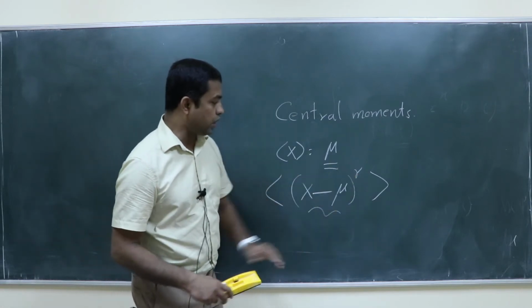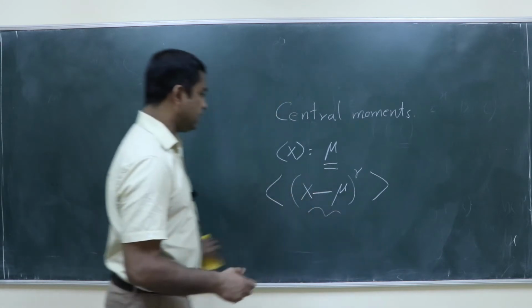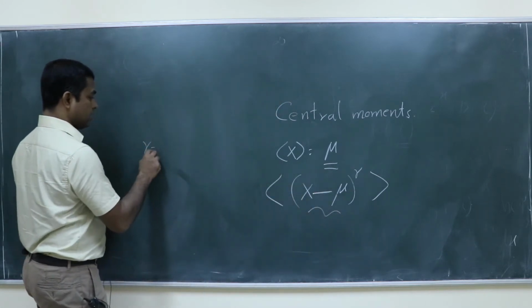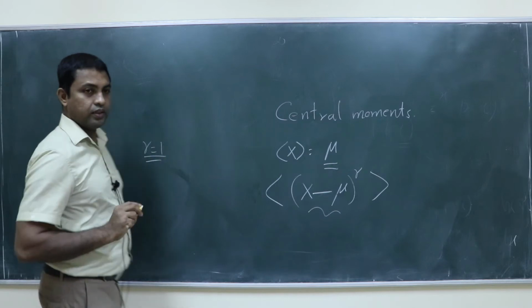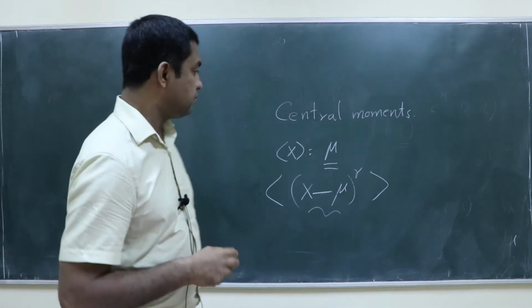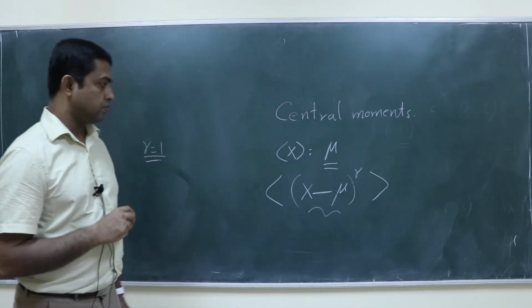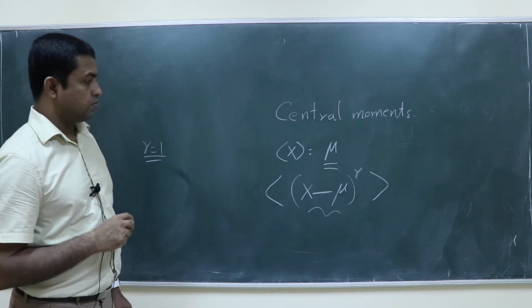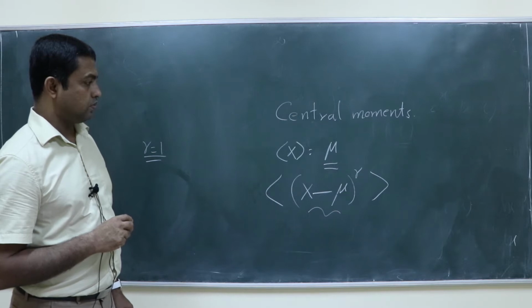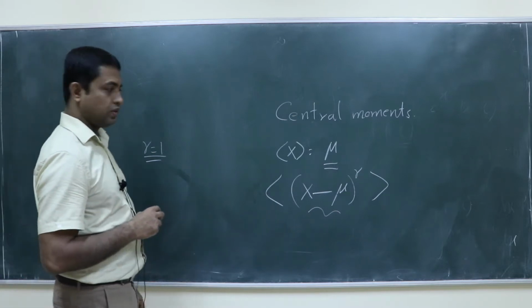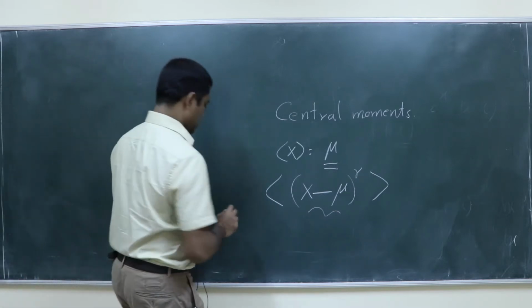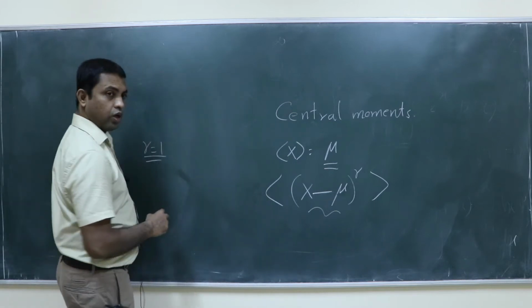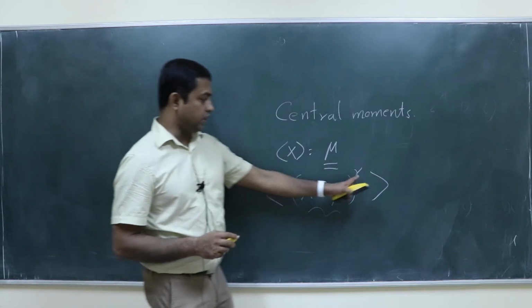Suppose you put r is equal to 1, what will you get? Zero, right? All of you understood that, right? When r is equal to 1, it is 0.